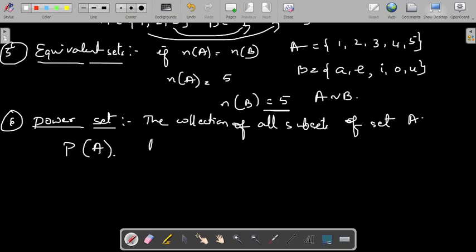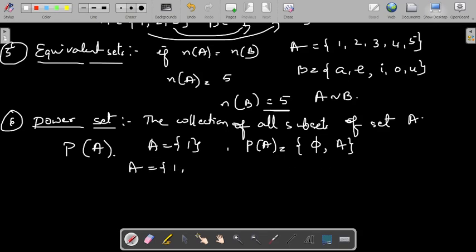See for example, let me take A equal to {1}, a set containing one element. Then the power set of A is equal to the null set, which is a subset of every set, and A, which is a subset of itself. These two things you have to always remember. These are called trivial subsets or improper subsets. Other than these subsets, if the given set has some other subsets, then we call them proper subsets.